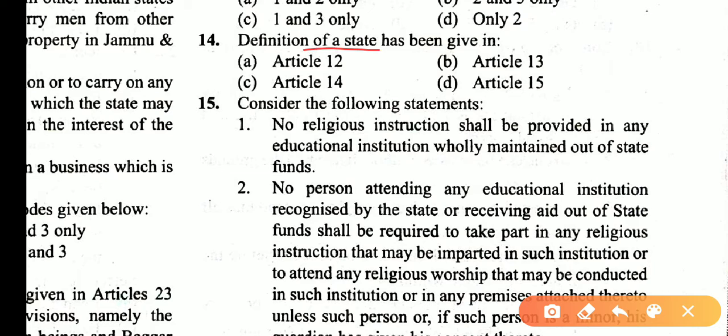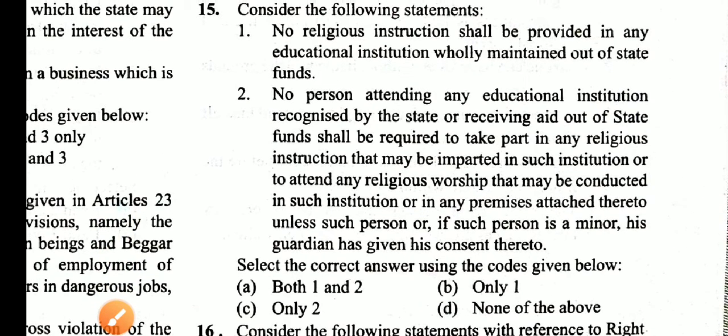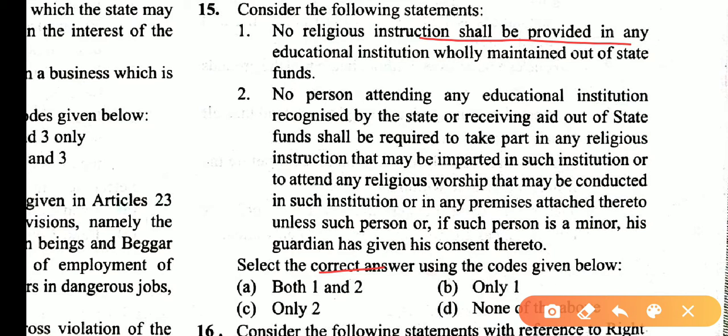Definition of a state has been given in Article 12. So answer is A. Consider the following statements are correct. No religious instruction shall be provided in any educational institution wholly maintained out of state funds. These statements are correct.